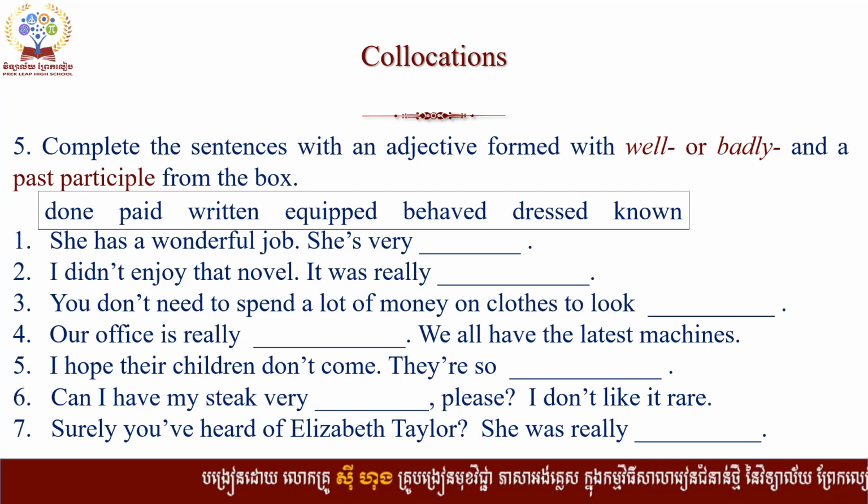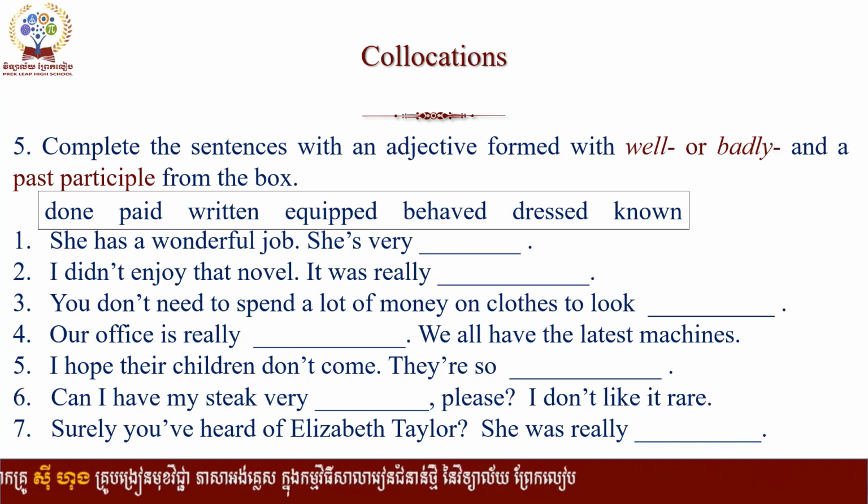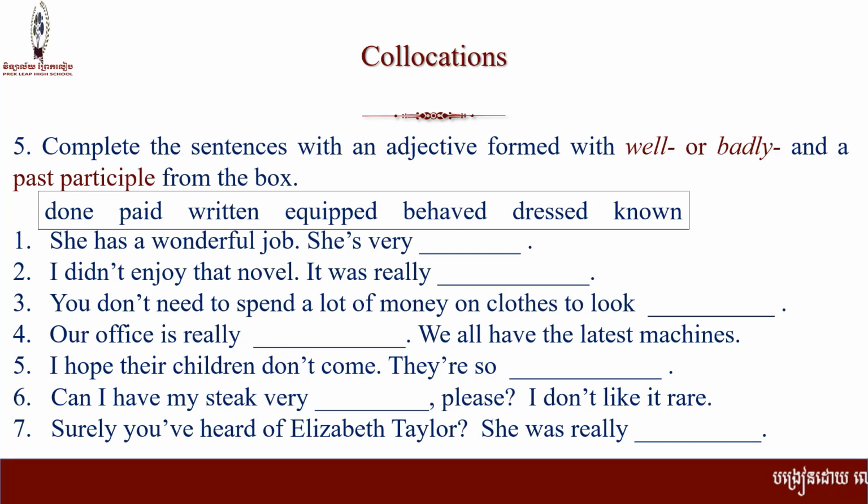Okay, I have one exercise for you. So what you have to do is complete the sentences with an adjective formed with well or badly and a past participle. You already have the participle, verb 3, from the box.